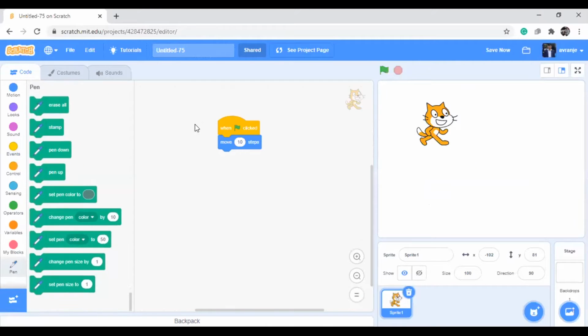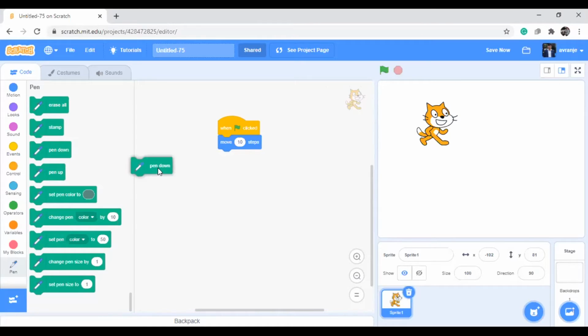So see, what are the blocks in pen? Erase all, stamp, pen down, pen up, set pen color to, change pen color, set pen size, change pen size. Like, what is this block? If you have written anything already and you want to erase it all, it will be helpful. Stamp means every time you want to write something, then it will be helpful.